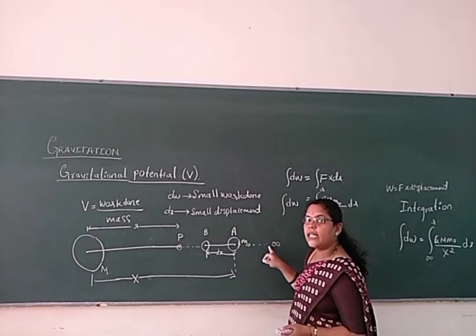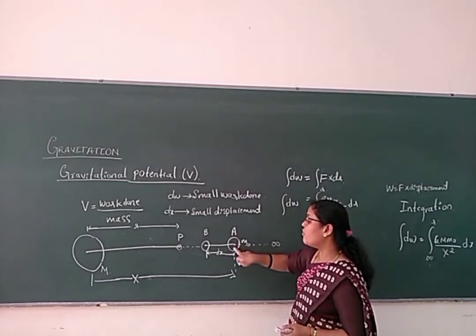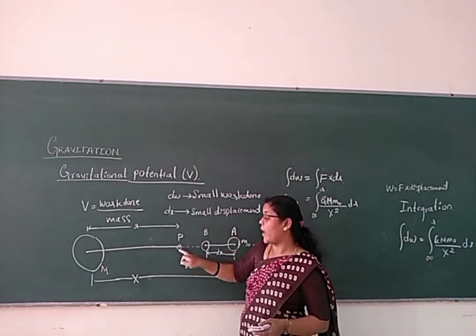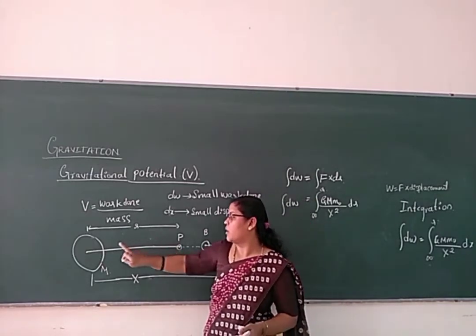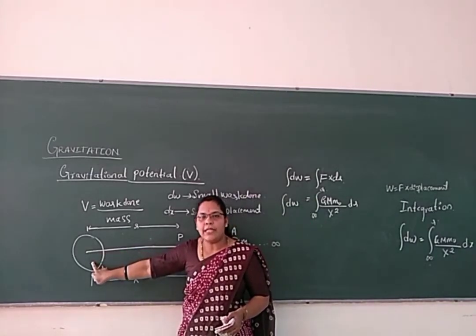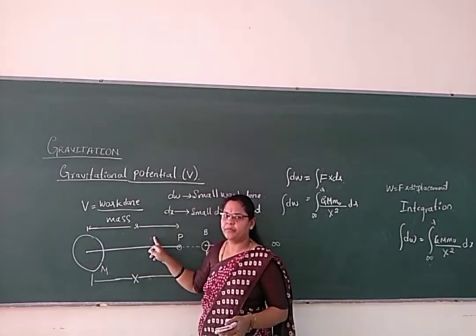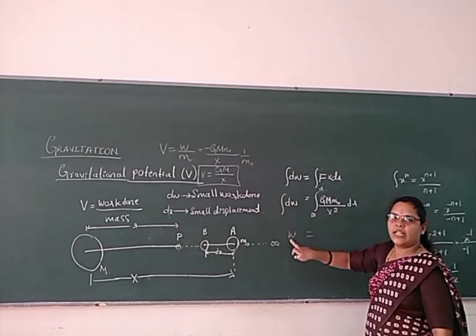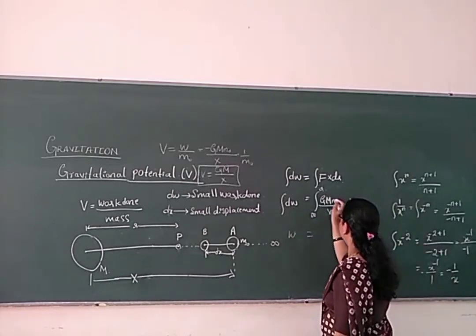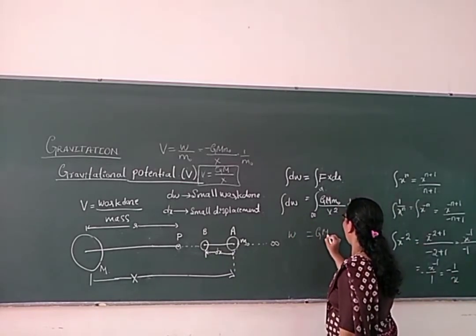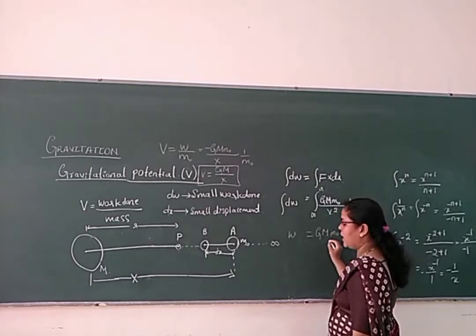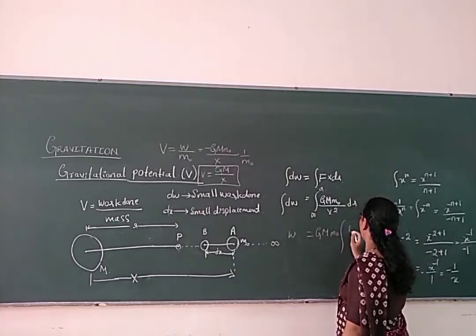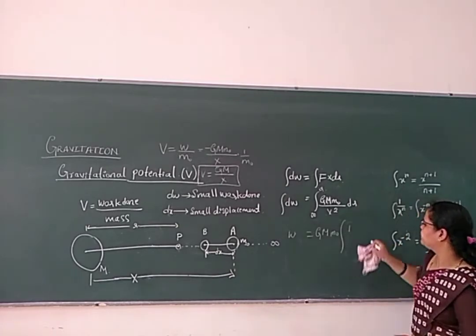Total work done in bringing the body of a unit mass from the infinity to that point where the distance between the mass of a body capital M is r. That distance done. So integration of dw, we can write it here, w here. I will take out G M m naught, which is constant here. X square is variable. So 1 divided by x square, directly we have taken here.